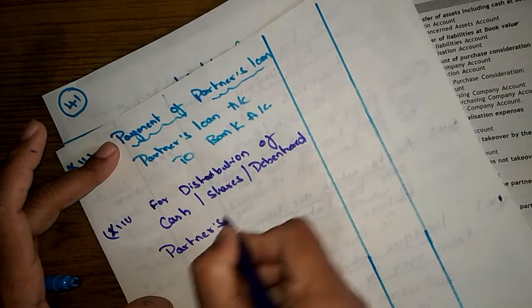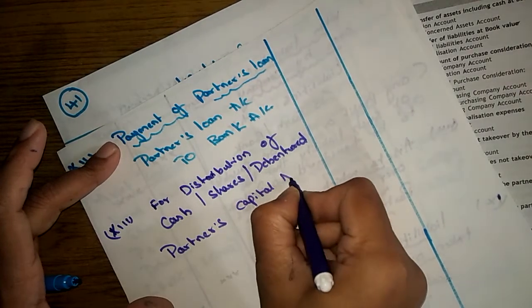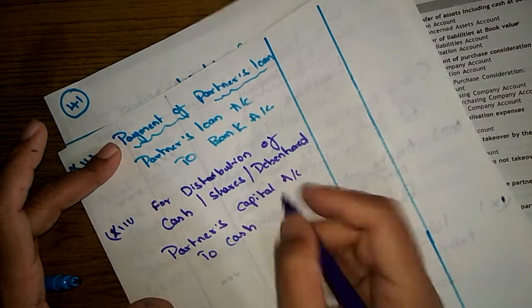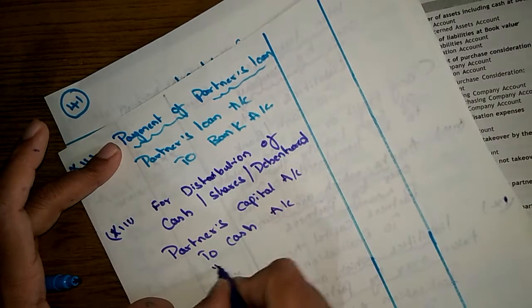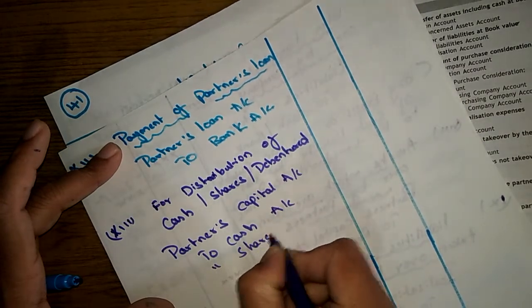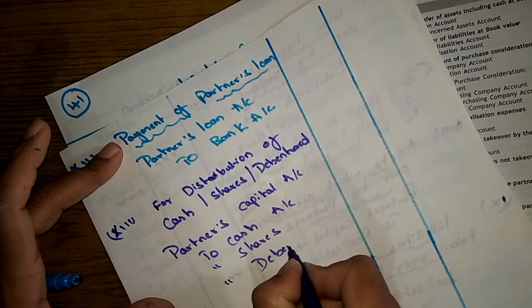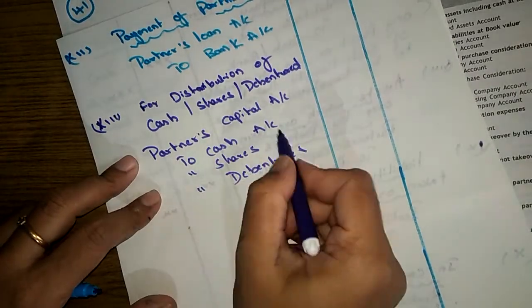Partners capital account to cash, to shares, to debentures. So this has to be distributed.